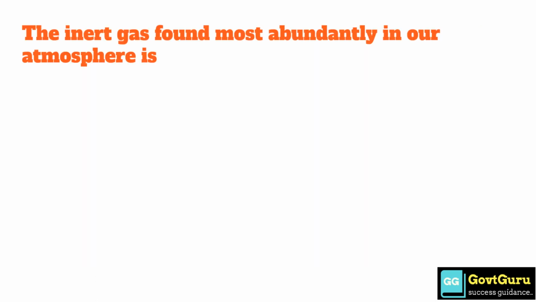The inert gas found most abundantly in our atmosphere is option A He helium, option B Ne neon, option C Ar argon and option D Kr. The correct answer is option C Ar argon.